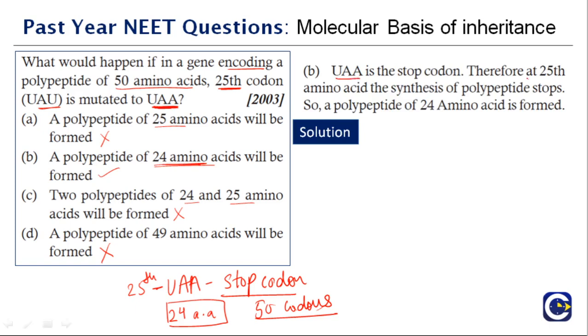UAA is a stop codon. Therefore, at the 25th position, the synthesis of the polypeptide stops, so a polypeptide of 24 amino acids is formed. These are application based questions. If you know the concept, these questions are very, very easy to answer. The right option is B.